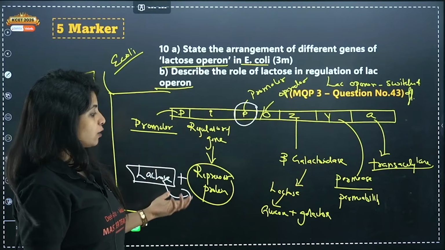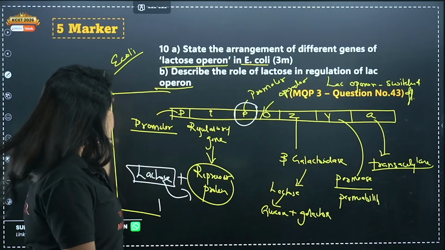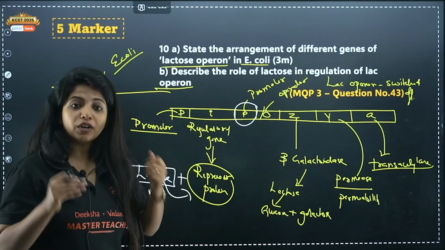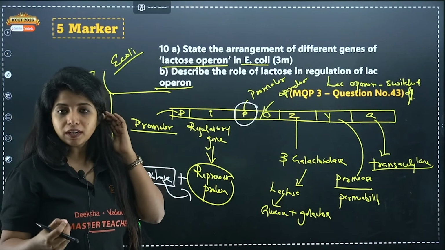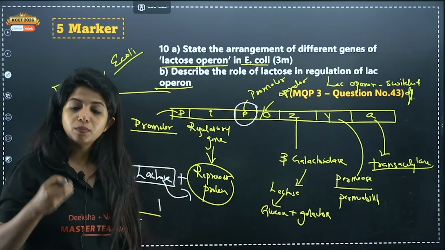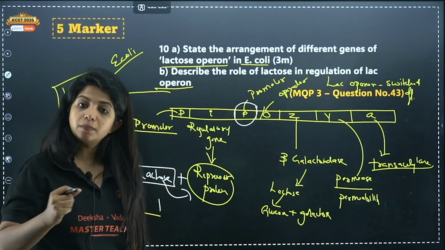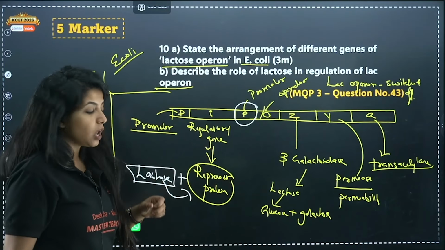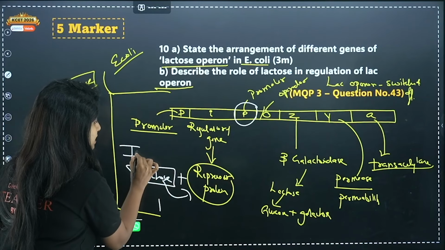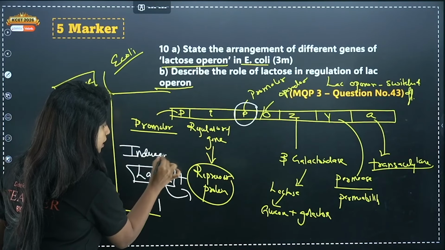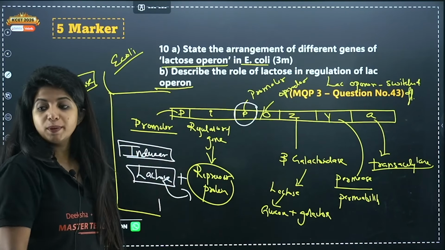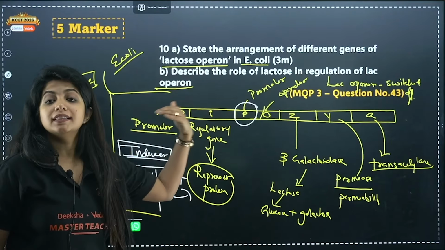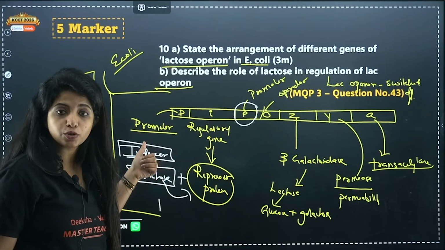Later on, the extra lactose which is there is broken down. But how did the lactose enter in the first place if the permease enzyme was not being made? Remember, even if we say it is in a switched off condition, a little amount of enzyme is still being produced. A little amount of transcription still happens, which is why the cell is permeable enough to let it get inside. Now this lactose acts like an inducer, because it has induced, or basically started off, the process, or switched on the lac operon. So this is an inducer.